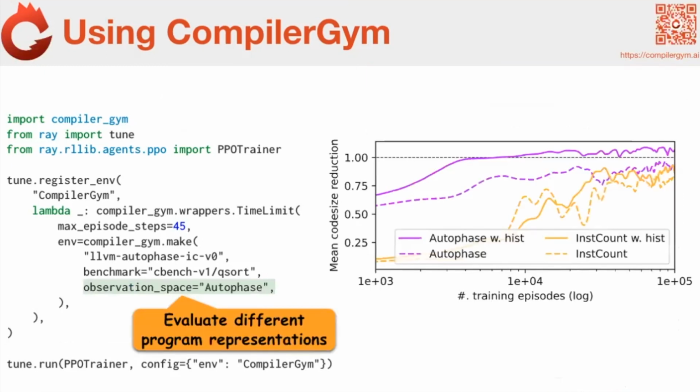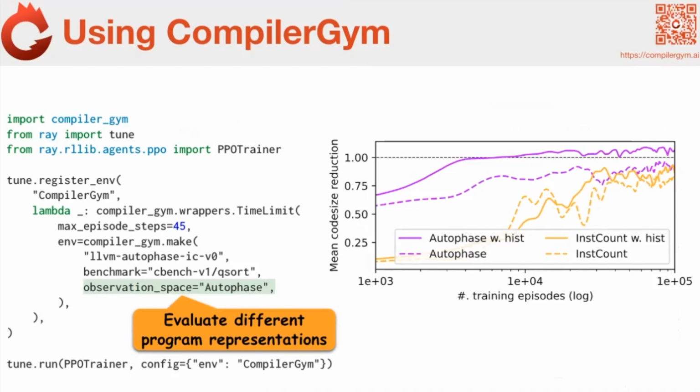And then we say, okay, well, let's say we want to evaluate how important the different observation spaces are. We've got different ways we can represent it, different feature vectors. So we can just change this one line and repeat our experiment. And that figure on the right shows the effect of observation space on the performance of agents.